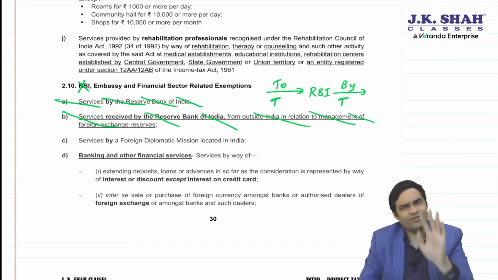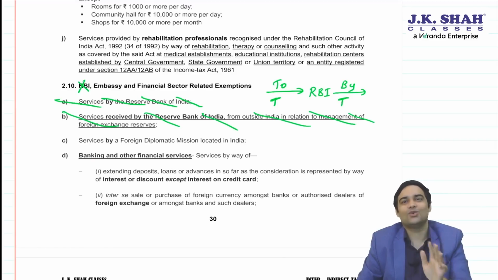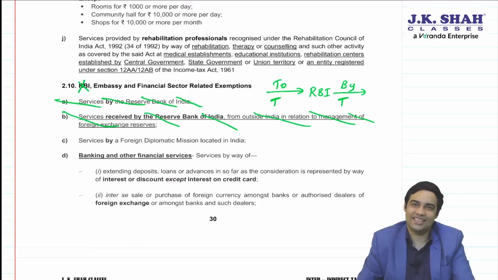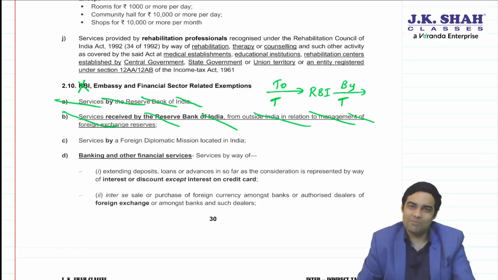Earlier, to RBI was anyways taxable, but receiving foreign exchange management services from outside India used to enjoy an exemption. Now that exemption is removed. So now by RBI and to RBI, both are completely liable to GST. Other things related to embassy, that is foreign diplomatic mission, remain as they are.